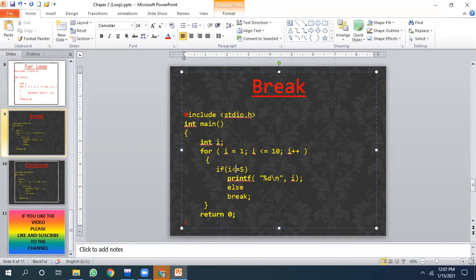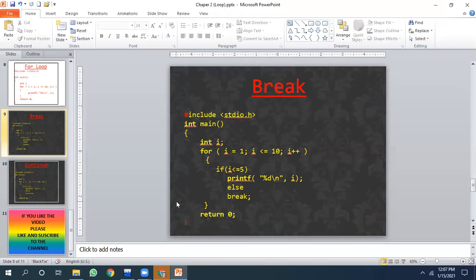After that, what happens? I becomes 6. Once the value of I becomes 6, this condition becomes false. What is the condition? If I is less than equal to 5. Now, if the value of I is 6, it is not less than equal to 5. So what happened? Else part will execute and the loop will terminate. Break means break takes the program control outside the loop.